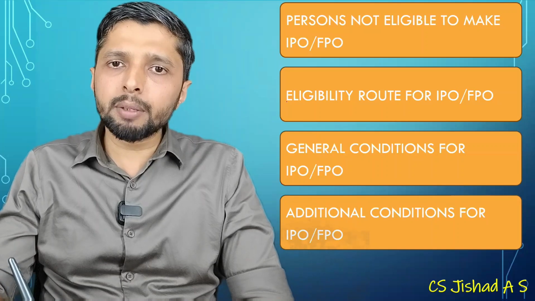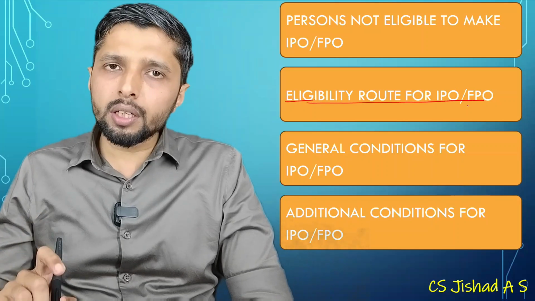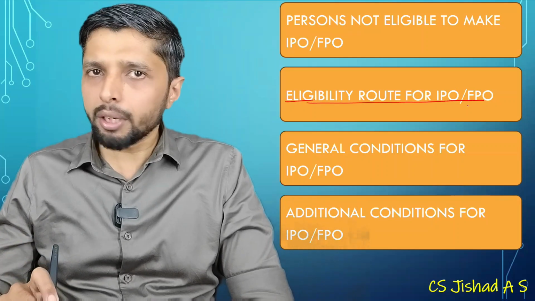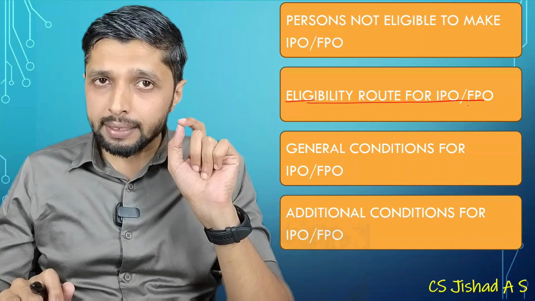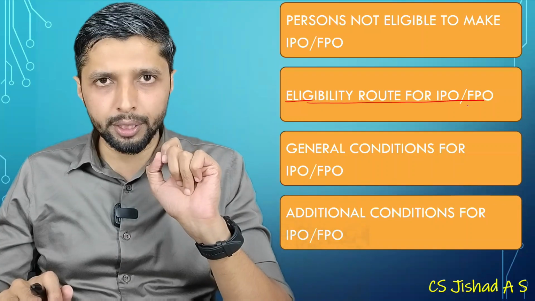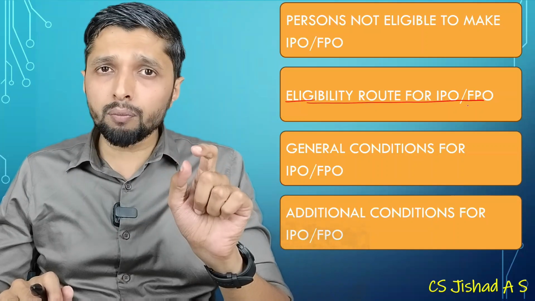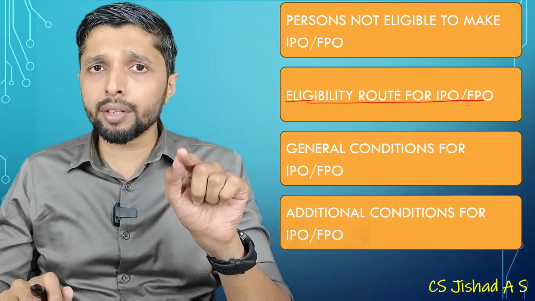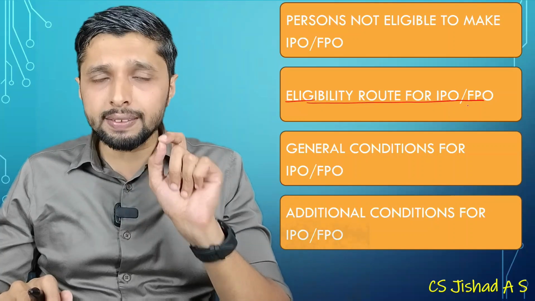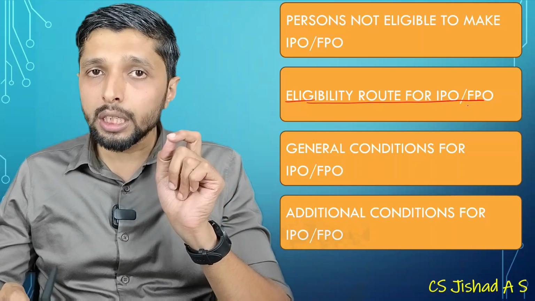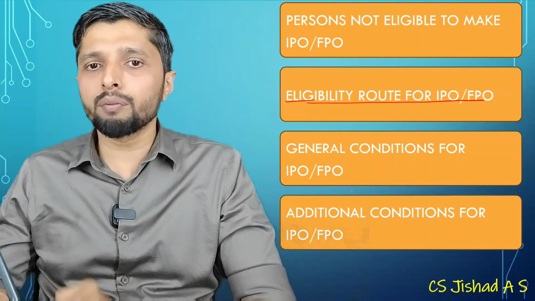Then for eligibility for IPO and FPO, we have two routes. Number one is the profitability route. Number two is the QIB route. Under the profitability route, if you satisfy some conditions, you can go for it. That is, if you have net tangible assets of 3 crore or above, net worth of 1 crore or above, or average operating profit in the preceding 3 financial years of minimum 15 crore. If you are not complying with these conditions, you have to go for the QIB route, in which you have to give a minimum of 75% of the offer to qualified buyers.